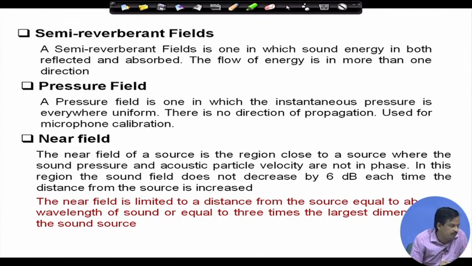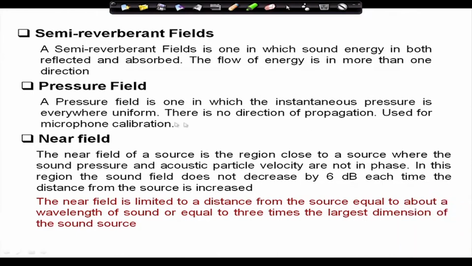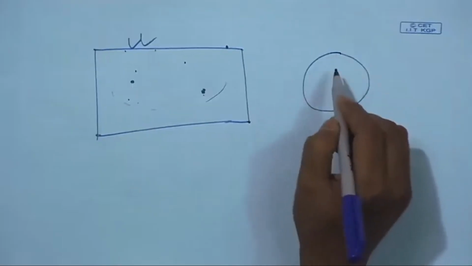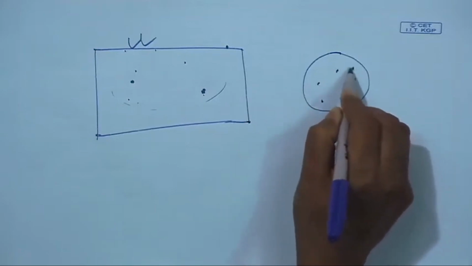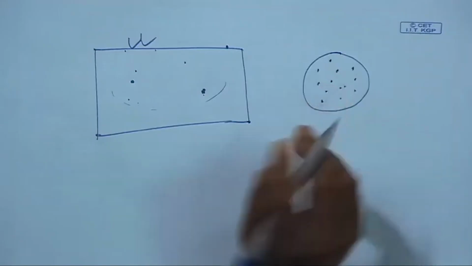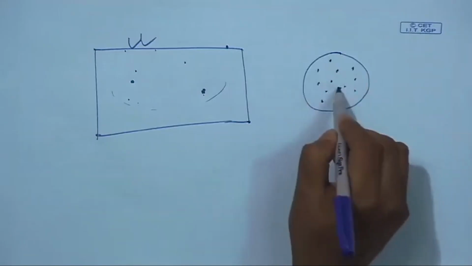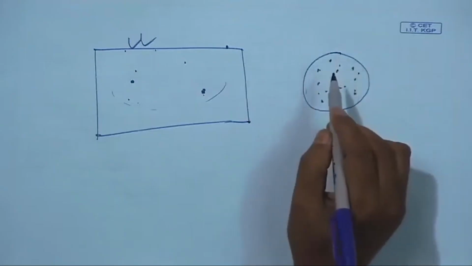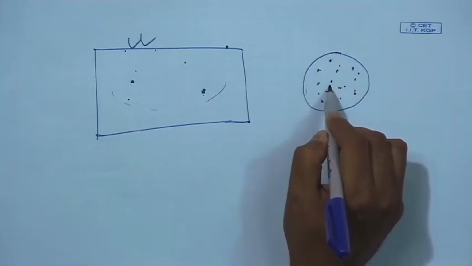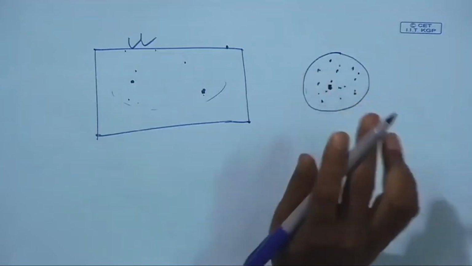Okay. Now, there is another sound field called pressure field. A pressure field is one in which the instantaneous pressure is uniform everywhere. If a sound field is like that, where the instantaneous sound pressure is the same everywhere, then we call it a pressure sound field. This is used for microphone calibration. For microphone calibration, we use this kind of uniform pressure sound field.